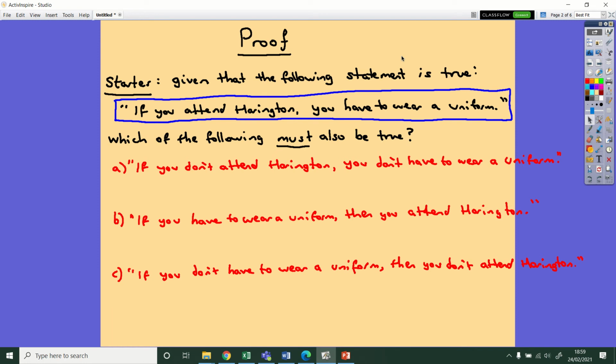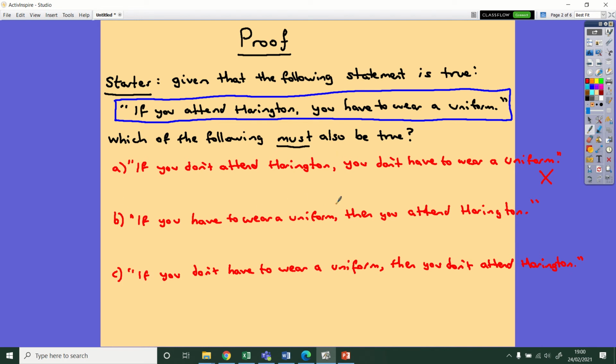Okay, hopefully you've had a chance to have a look at that. So let's take a look at them in turn. So for part A, we're saying that if you don't attend Harrington, then you don't have to wear a uniform. Well, that's clearly not true. Just because you're not at Harrington, you could be at some other inferior college that doesn't require you to wear a uniform. Why you'd want to do that, I don't actually know. But nevertheless, the statement isn't true.